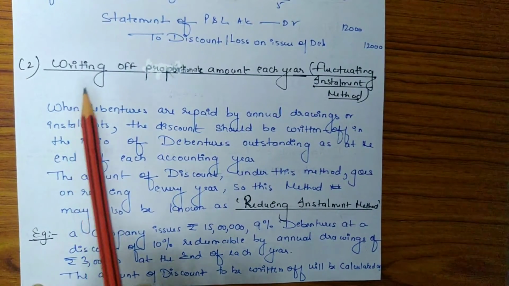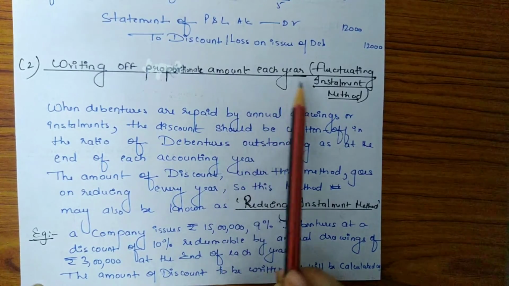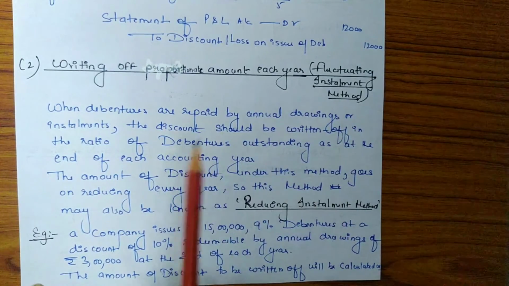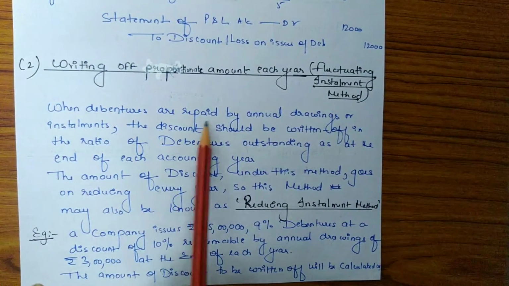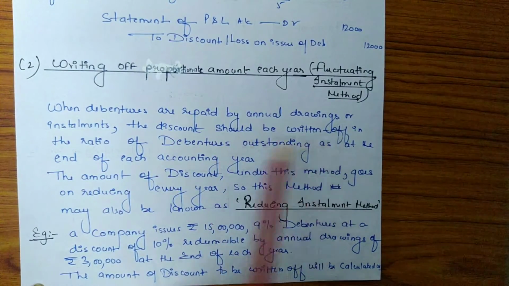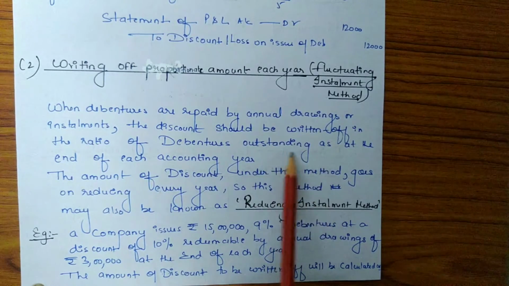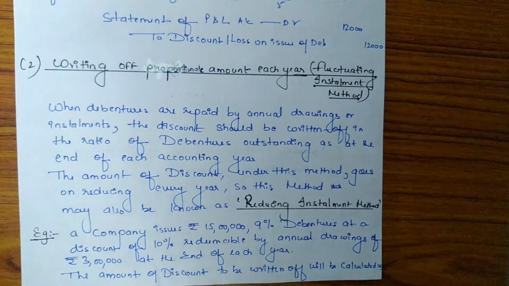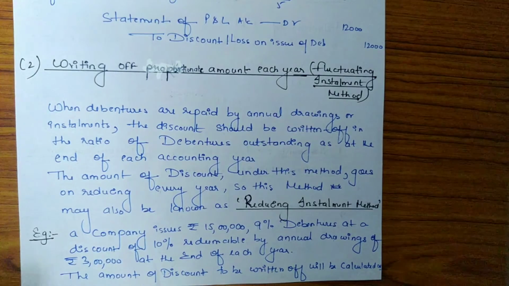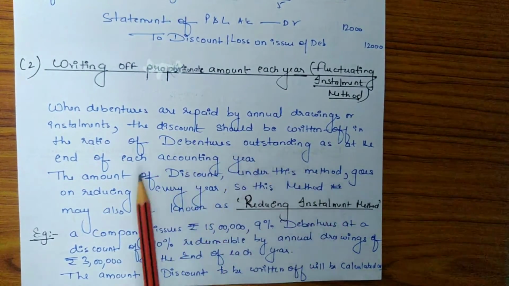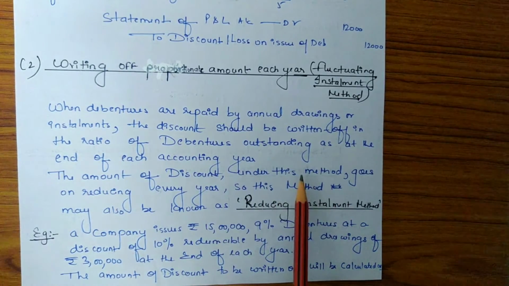Now the next method is writing off proportionate amount each year, which is also known as fluctuating installment method. So under this method, when debentures are repaid by annual drawings or installment, the discount should be written off in the ratio of debentures outstanding as at the end of each accounting year. मतलब जब कंपनी डिबेंचर्स एनुअली पे कर रही है या इंस्टॉलमेंट में पे करती है, तो जो डिस्काउंट है वो राइट ऑफ होगा किस रेशियो में, जितने डिबेंचर्स साल के एंड में आउटस्टैंडिंग रह जाएंगे.